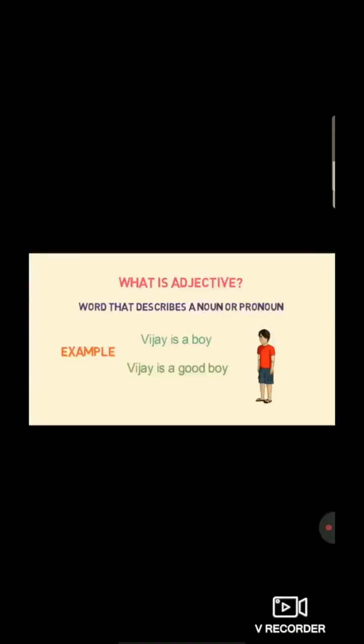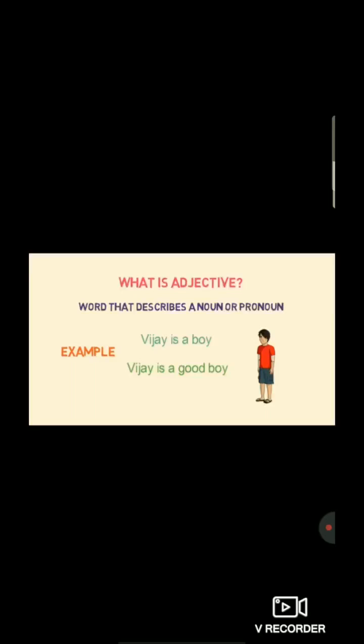Students, what is an adjective? Now I will explain to you. An adjective is a word that describes a noun or pronoun. Let me give you an example. Vijay is a boy. So students, here the nouns are Vijay and boy. Boy is the common noun. Vijay is the proper noun. Right?